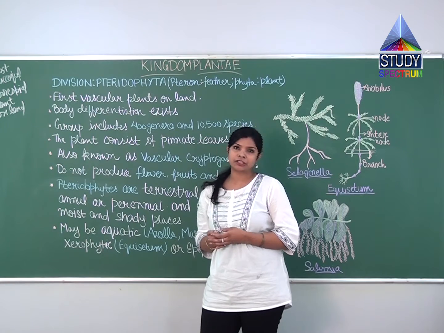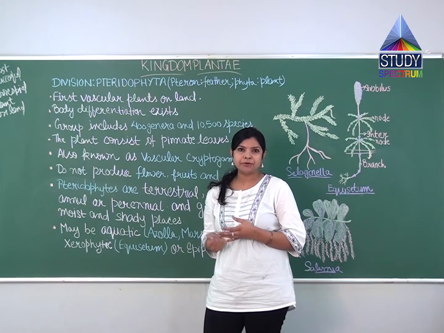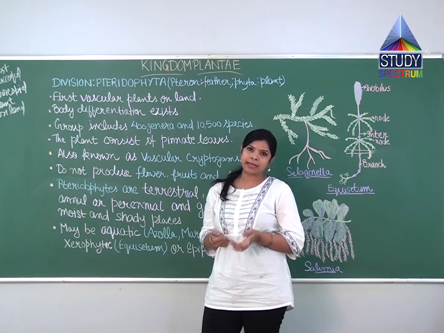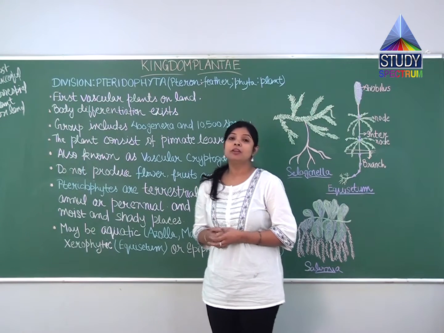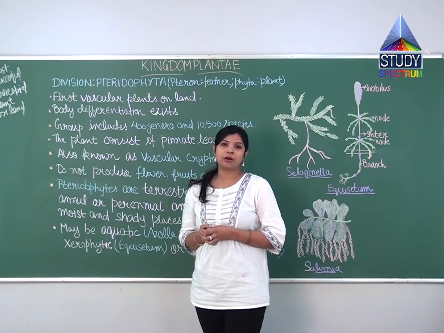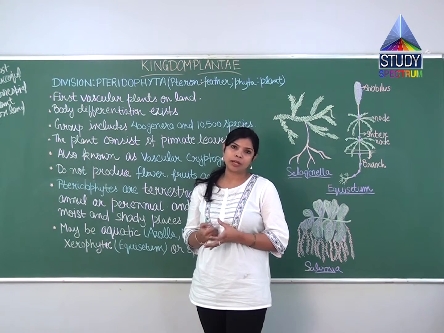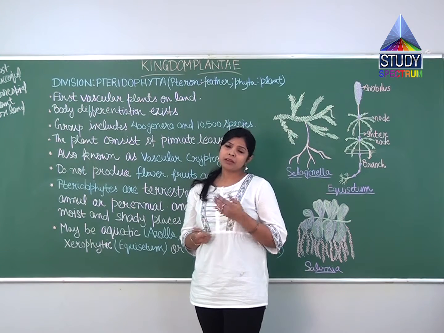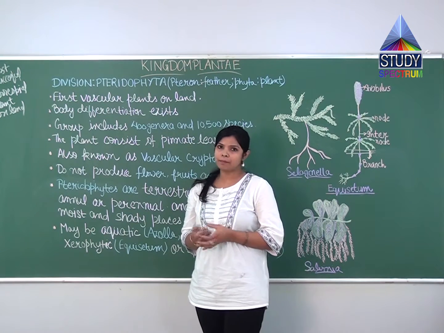They help in conduction of water, minerals and nutrients to the plant. These vascular tissues are xylem and phloem. Xylem helps in the conduction of water and minerals from the soil throughout the plant, whereas phloem helps in the conduction of nutrients to the plant.